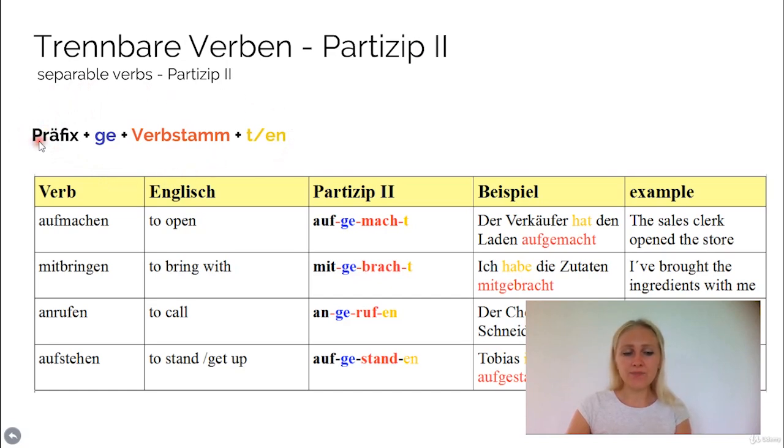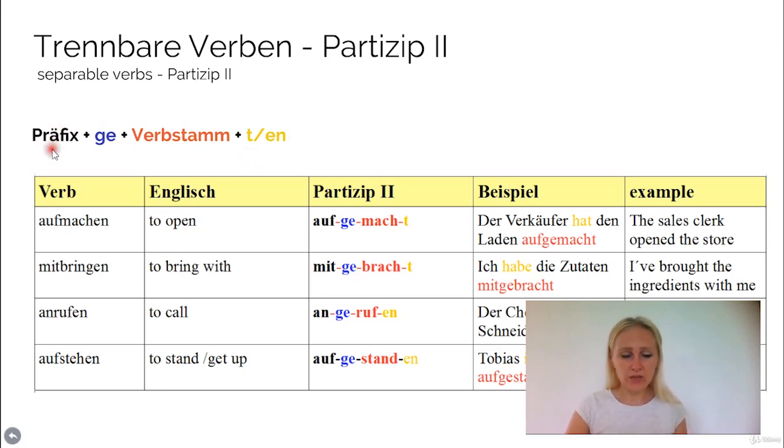So you need, first of all, the actual prefix of the separable verb, right? Again, I would advise you, if you don't quite remember what the prefixes of the separable and non-separable verbs are, that you revise the chapter about the non-separable and separable verbs. Okay, because you need to know which verbs belong to the separable and which verbs belong to the non-separable verbs in order to construct the Partizip 2 in the correct way.